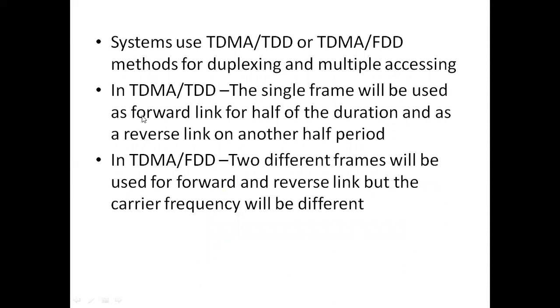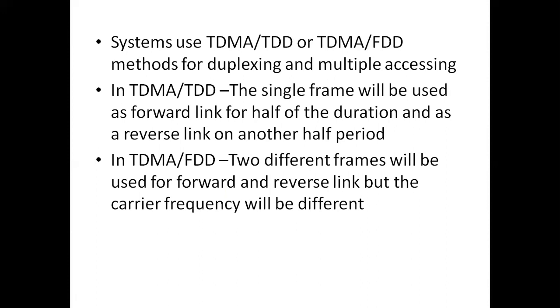So next, TDMA systems use TDMA TDD or TDMA FDD methods for duplexing and multiple access. TDMA TDD means time division duplexing. If it uses TDMA TDD, we have a single frame. That single frame is used as a forward link for half of the duration, and that same single frame will be used as a reverse link for the other half of the period.